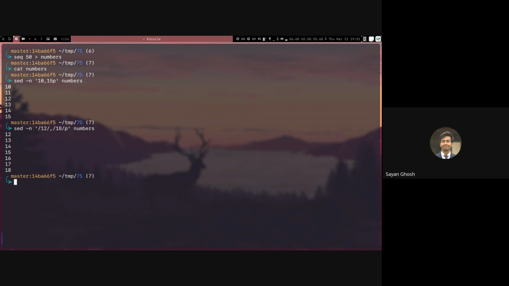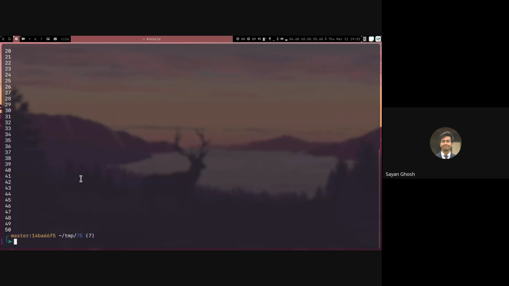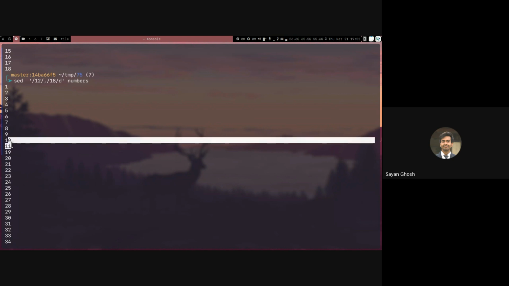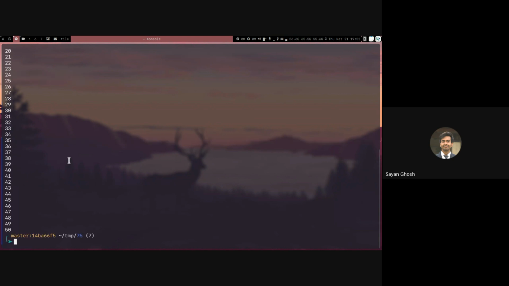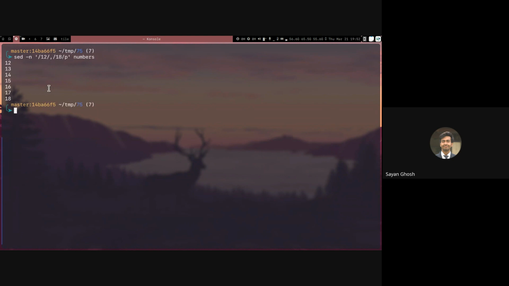So basically from matching this regex till matching this regex, all the lines, including those, will execute this command. Here the command is simply print that line. Similarly, instead of -n and p, I can give d. So only those lines will not be printed. You can see from 10, 11, it goes to 19. So the action is totally up to us, but this way we can match on which lines to affect.